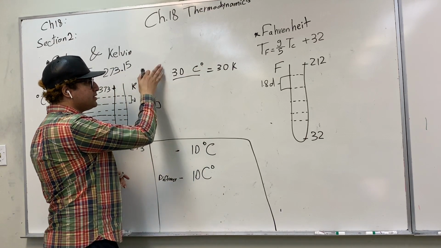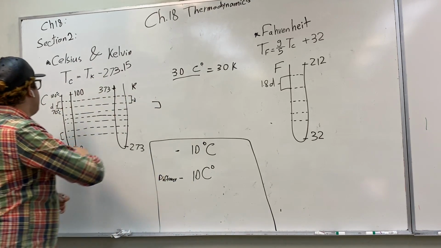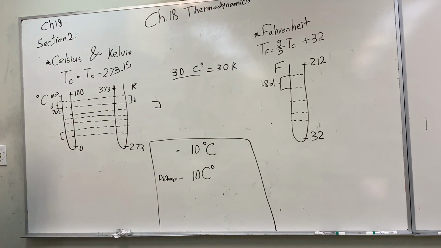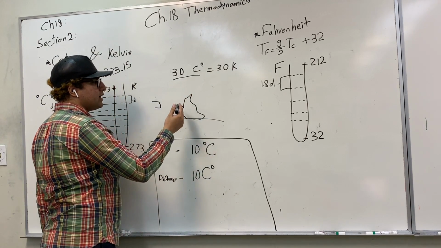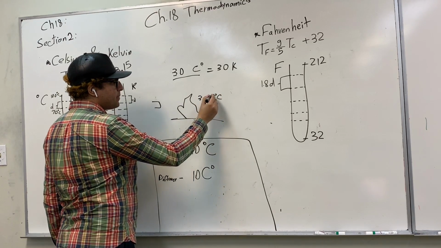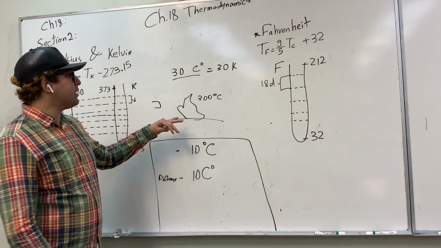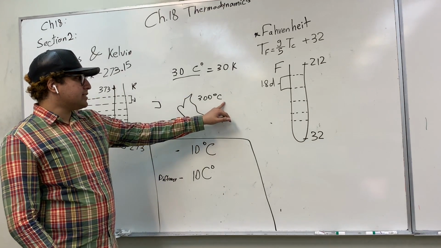So if we're talking about temperature difference, then we say 30 Celsius degrees. But if we're talking about a specific temperature, like if you have, say, a fire, and this fire is at a temperature of 300 degrees Celsius, so we're describing the temperature of the fire, then we say degrees Celsius.